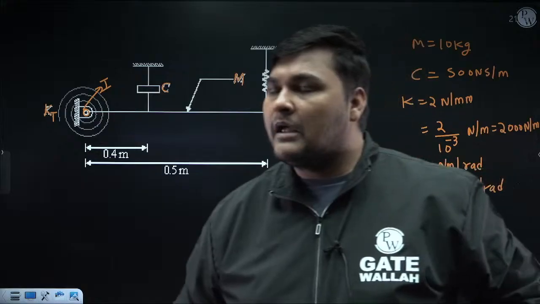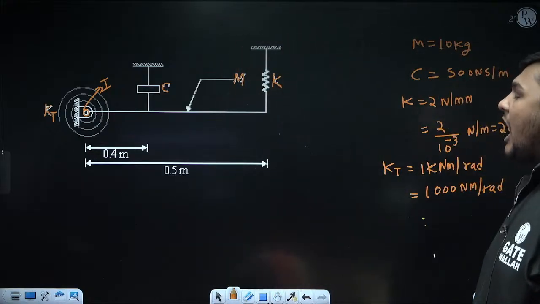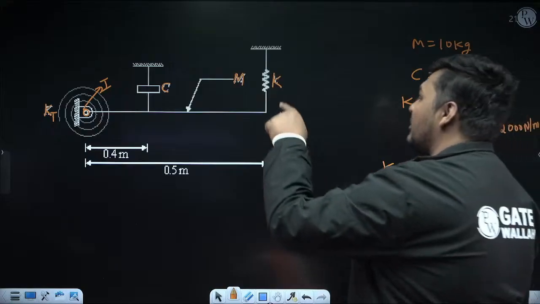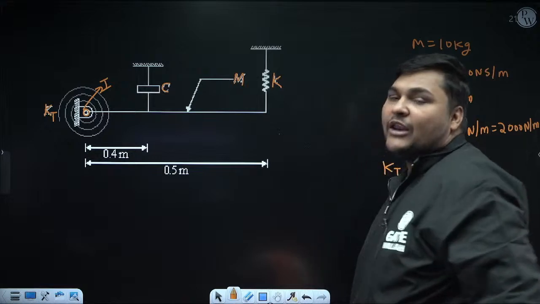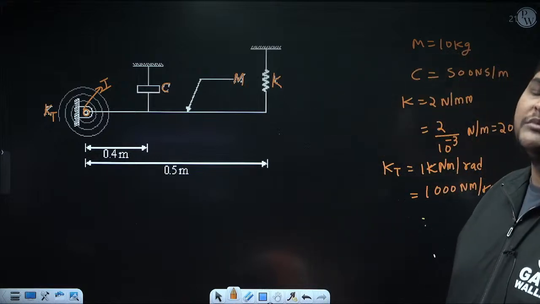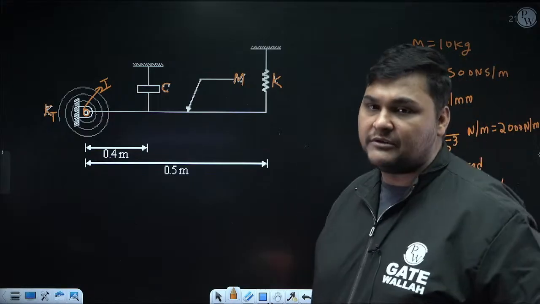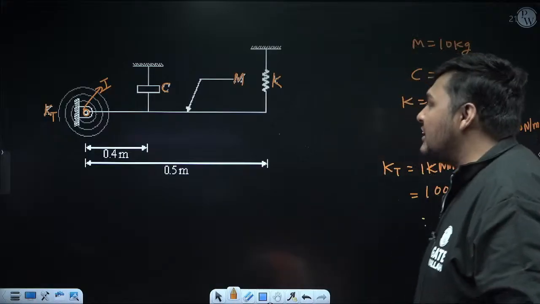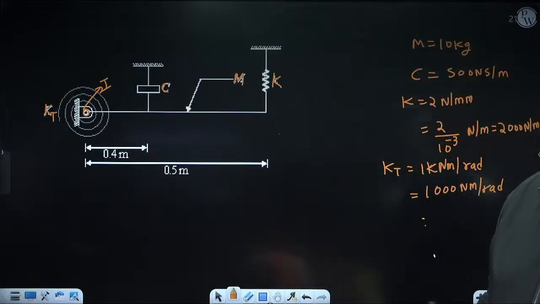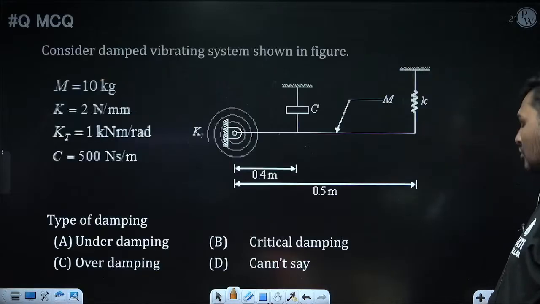Now whenever you have located I center, I will always suggest: this rod is rotating about I center, so calculate the mass moment of inertia of this rod about I center, because this will be required during derivation. When we do the derivation, we'll come to know how. But first calculate the mass moment of inertia of this rod about I center. Now how can I calculate the mass moment of inertia of this rod about I center?